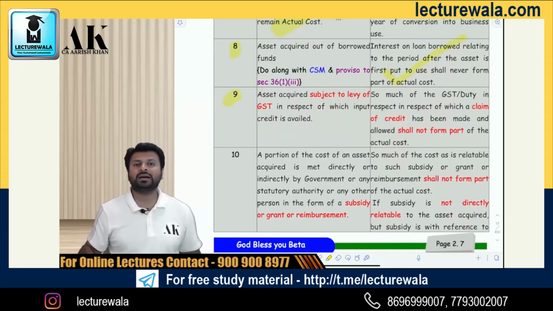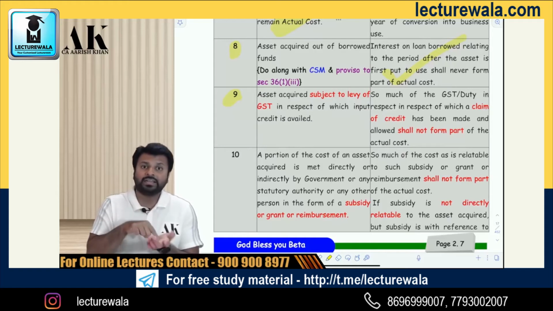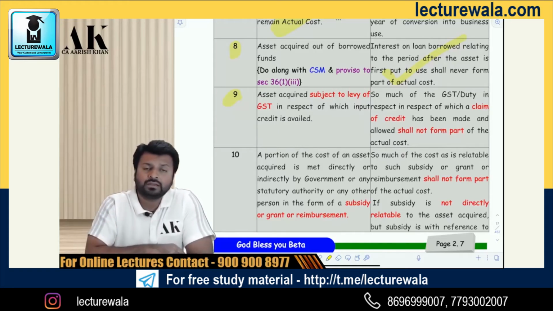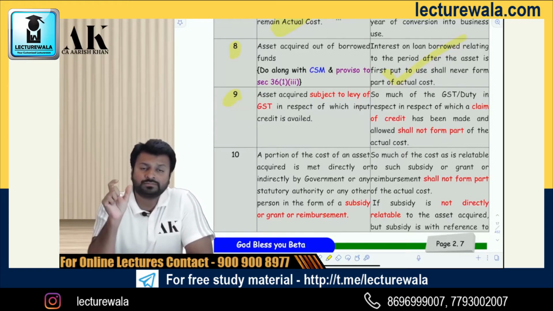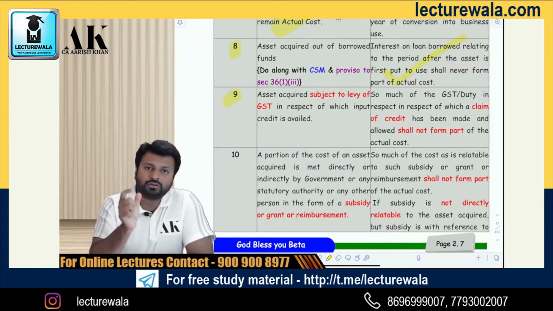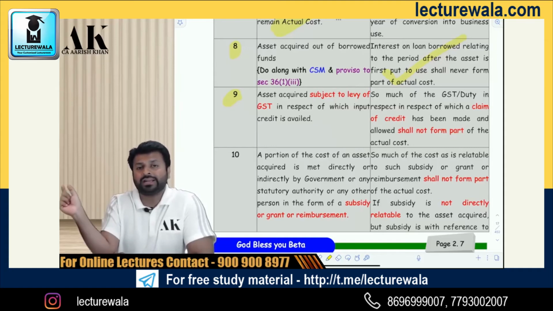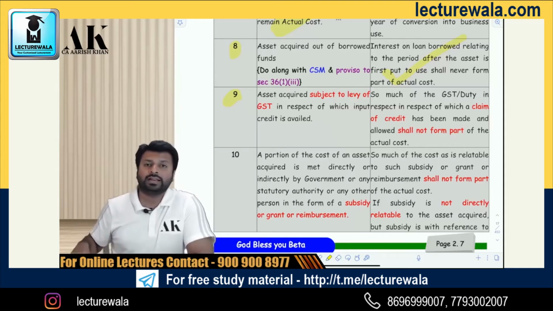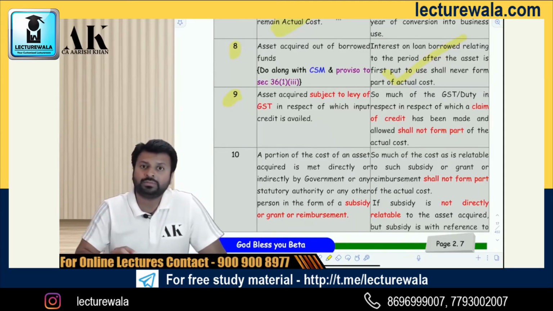Explanation 9. If you acquire an asset on which there is GST involvement, then you will not consider that GST portion in your asset if you have already claimed a credit on it. So if you have bought a laptop and claimed ITC on the GST portion, you have already claimed ITC under GST laws, so you cannot take that in the actual cost and you cannot claim depreciation on that portion.